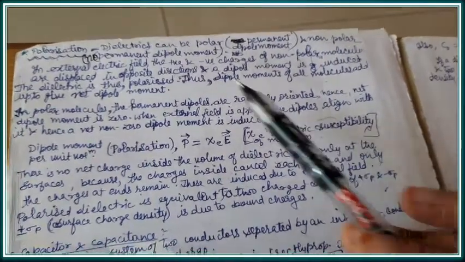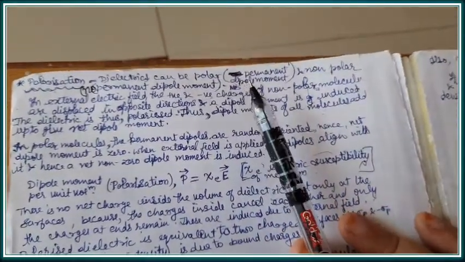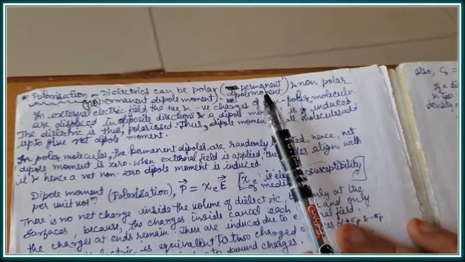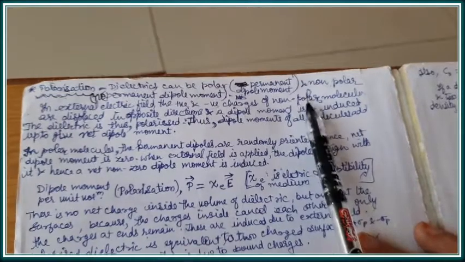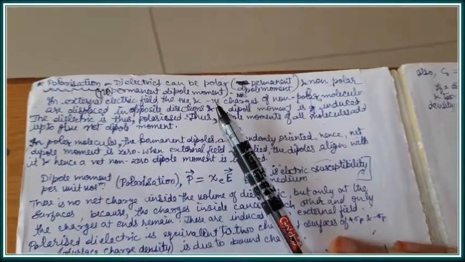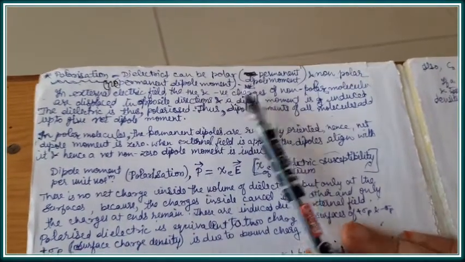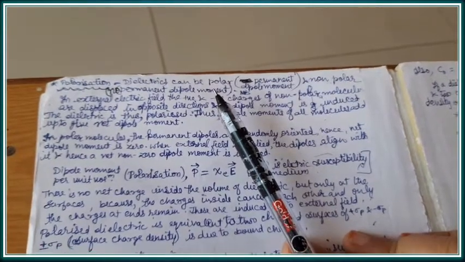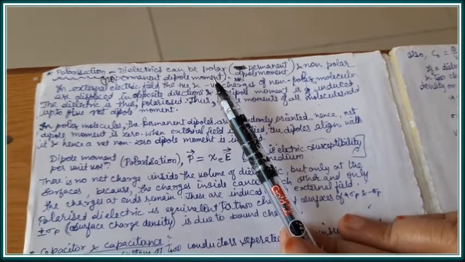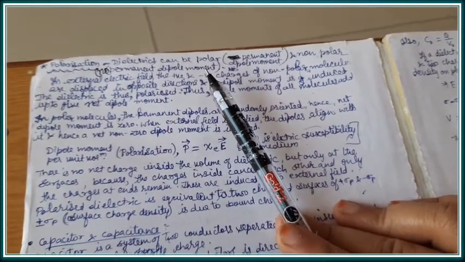The next topic is polarization. Now, dielectrics can be of two types, polar or non-polar. Polar dielectrics are those which have a permanent dipole moment, while non-polar dielectric molecules do not have a permanent dipole moment. Dipole moment means, in case of non-polar molecules, the positive and negative charges are coinciding. The centers of positive and negative charges coincide, so no net electric field is present.